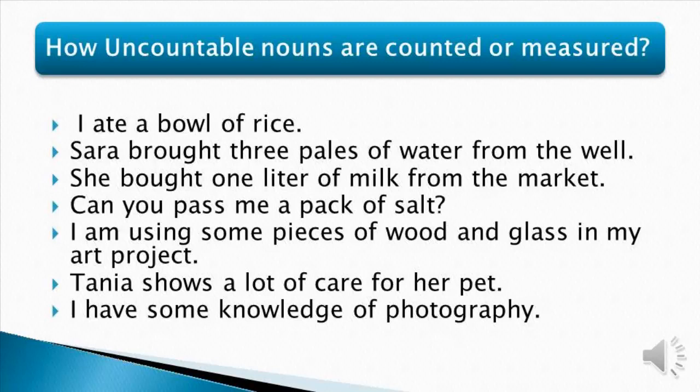For example, a bowl. Sarah bought 3 pails of water from the well. So the pails of water are the buckets of water, right? So this is how we are measuring water in the sentence. She bought 1 liter of milk from the market. Can you pass me a pack of salt? So it could be a pinch of salt, a pack of salt, a spoon of salt. So not salt alone. So it will be a pack of salt in this sentence.